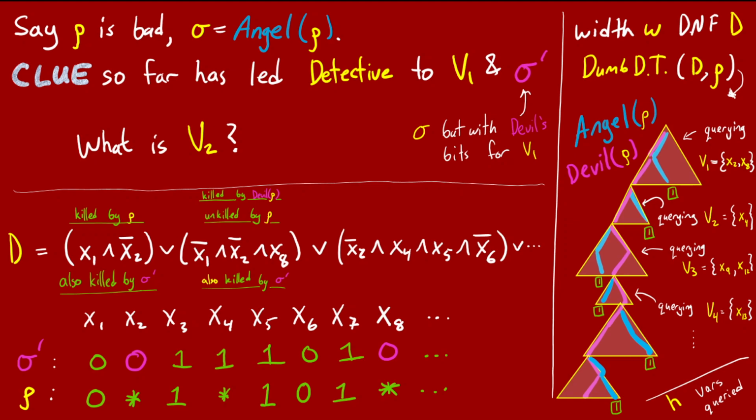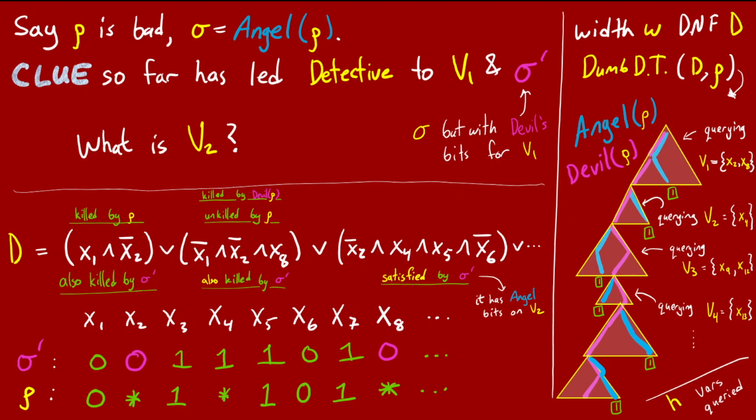A good question to ask ourselves now is, what is the set v2 the detective is trying to find? Where does it come from? Well, it's defined by the process for creating the dumb decision tree. We continue going through the terms of D, seeing if they are killed by the combination of rho and the devil's bits for v1. Any term that is killed will also be killed by sigma prime, because sigma prime has rho's fixed bits and the devil's bits for v1. When we reach the first unkilled term, this determines the set v2.